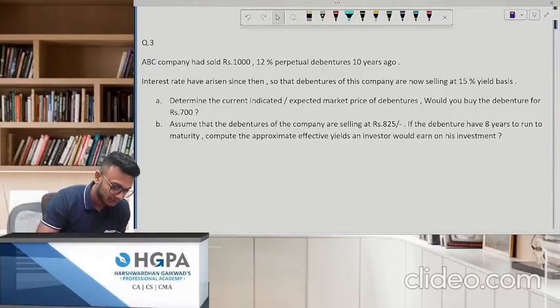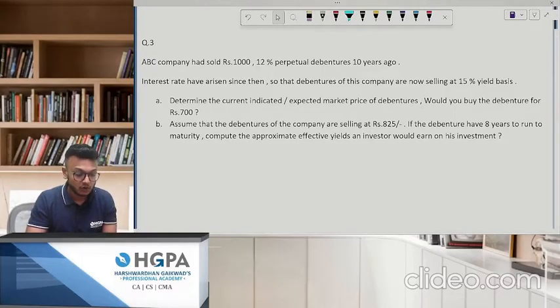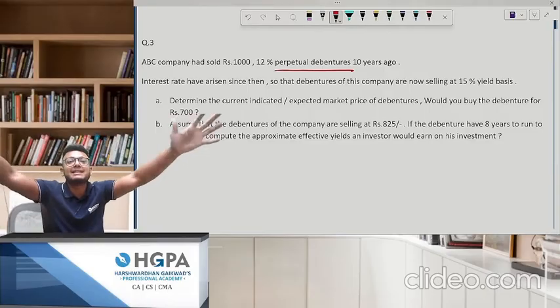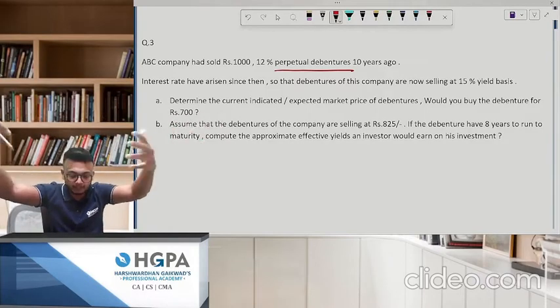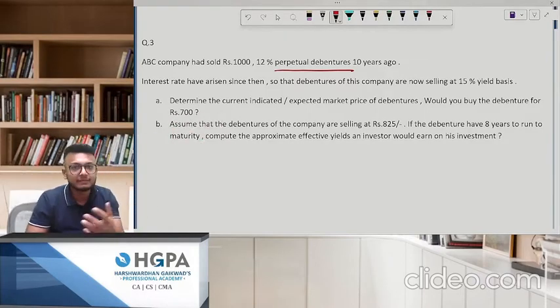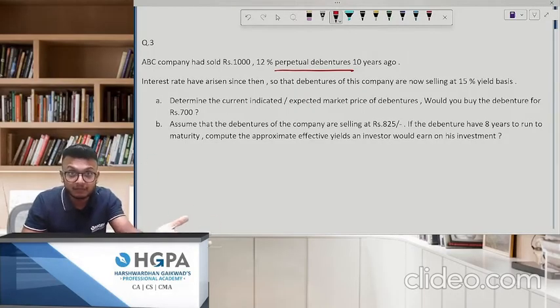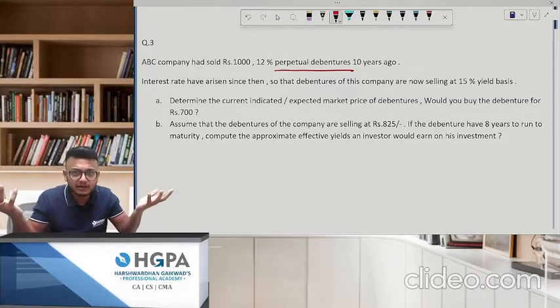Okay. Question number 3. ABC company had sold rupees 1000 12% perpetual debenture 10 years ago. What is a perpetual debenture? We have no idea when this is going to be redeemed. It is perpetual. Now, listen, ladies and gentlemen, there is no YTM for perpetual debentures. So, what is the meaning of this?